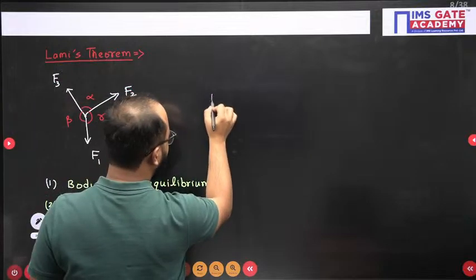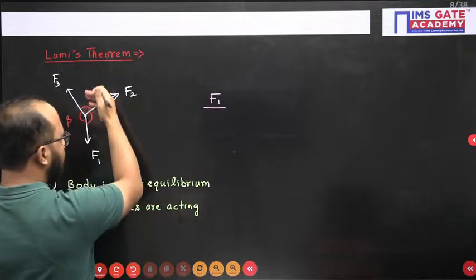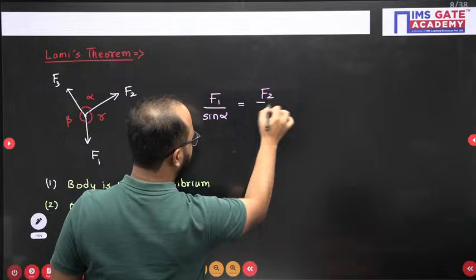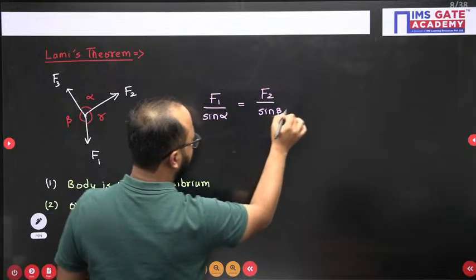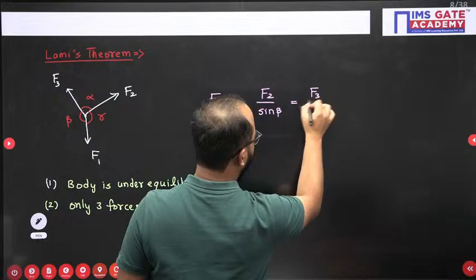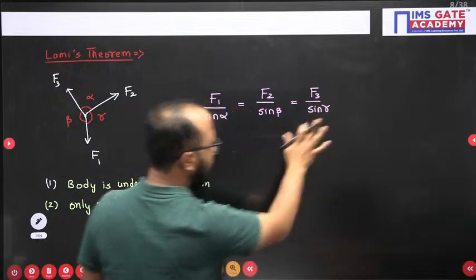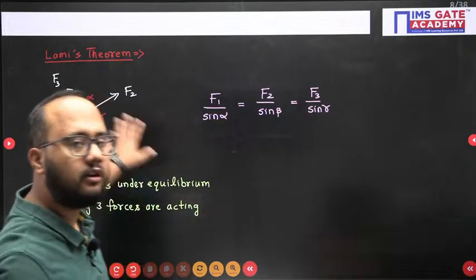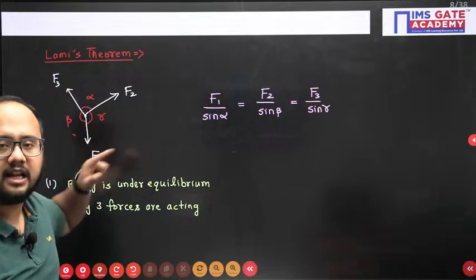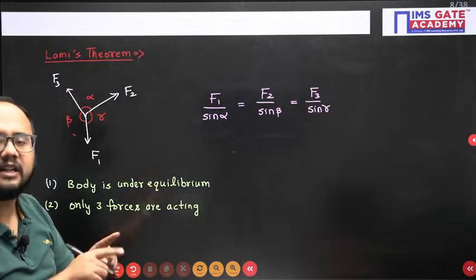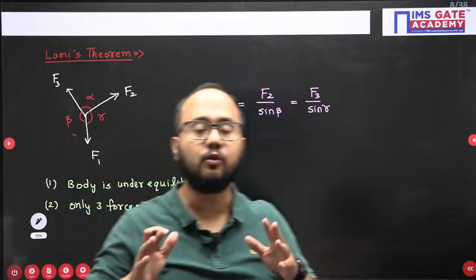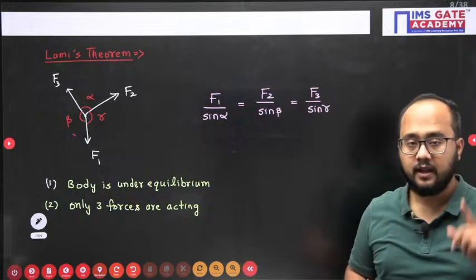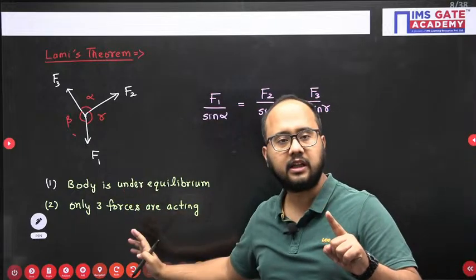So what I will write here, simply F1 divided by the angle opposite to F1, sine alpha, equals F2 divided by sine beta, the angle opposite to F2, and F3 divided by sine gamma. Okay, but actually if you go into detail, from where it came, it is basically the sine rule. If I draw the force vector diagram here, if I add all the vectors, it will be a closed triangle. And when it is a closed triangle, we can directly apply the sine rule and we will get this relation. But remember, body should be in equilibrium and only 3 forces are there.